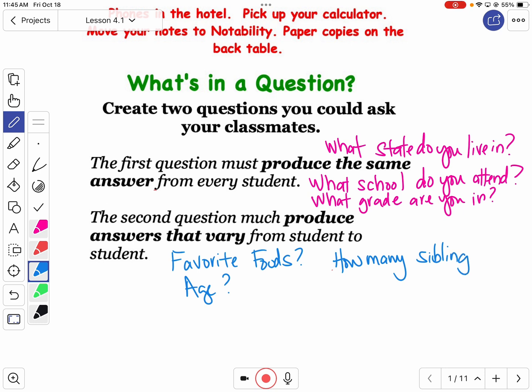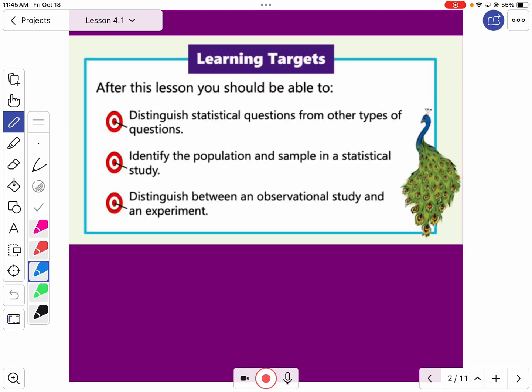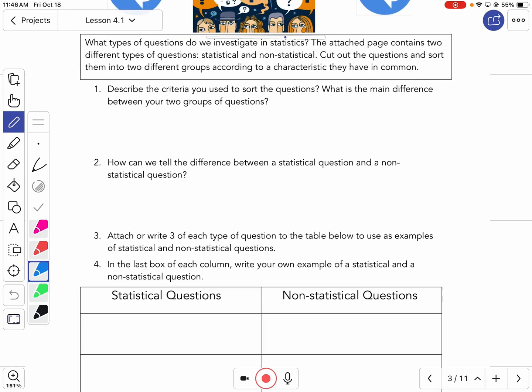So we've asked a lot of questions. So today we're going to talk about what's referred to as a statistical question and a non-statistical question. All right. So let's jump over and let's look at what our learning targets are for today. So there were two different types of questions that we asked right there. We're going to talk about statistical questions from other types. What's the difference between a population and a sample in a statistical study? And then how do I tell the difference between what's known as an observational study and an experiment? So we're just kind of classifying things today.